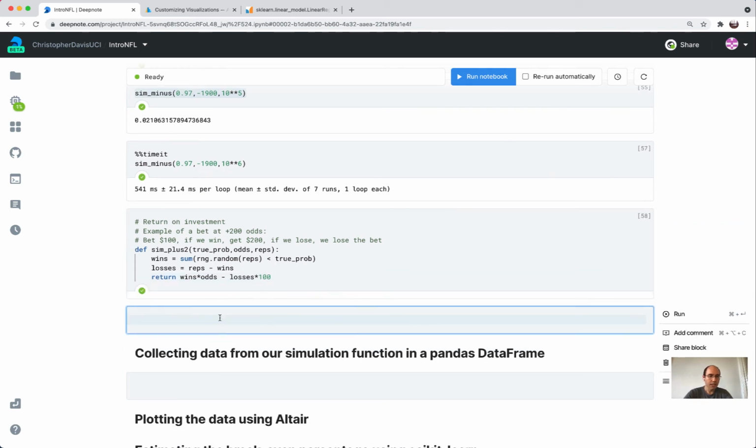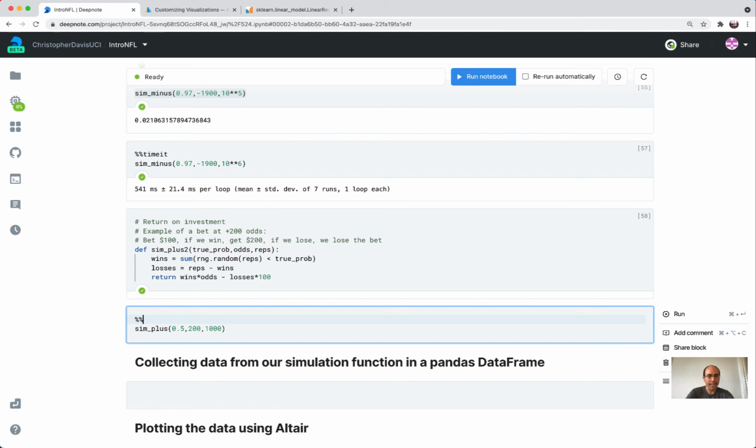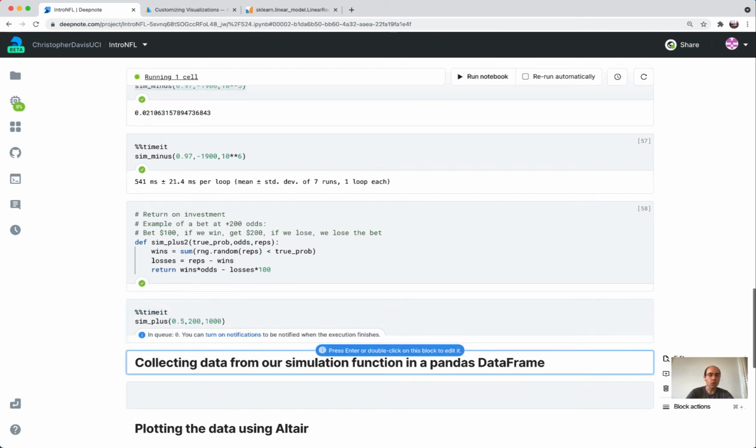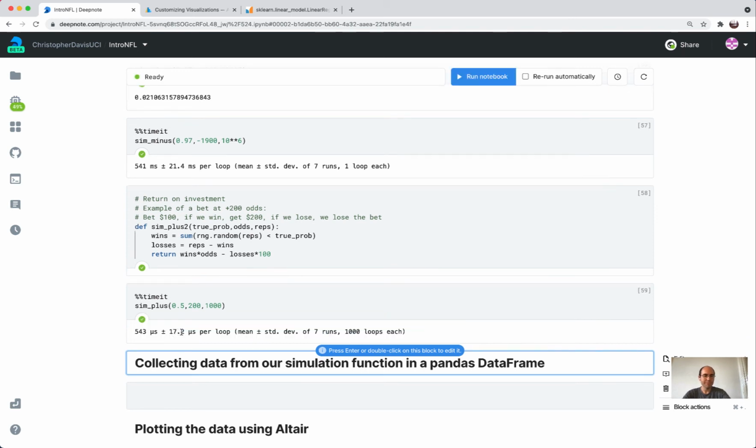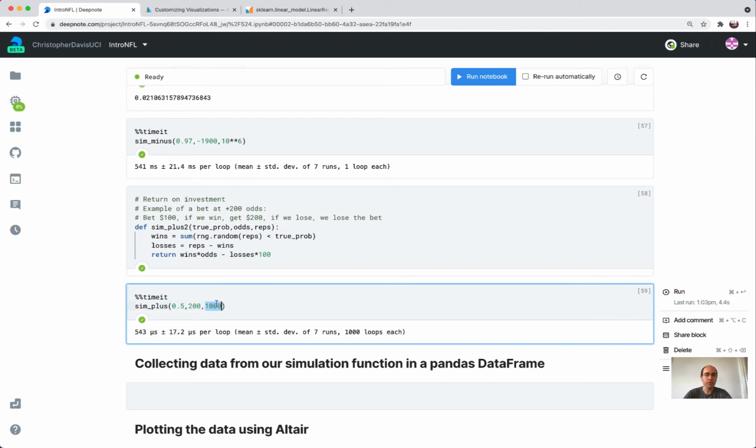So let's try that. Let's start with our original one again, and let's go back to this good bet. Plus 200 odds with, okay, I'm going to make it a little faster, and I'll tell you why in a second. So this is our old way. So 543 microseconds. Okay, but that's faster than before just because I decreased the number of repetitions.